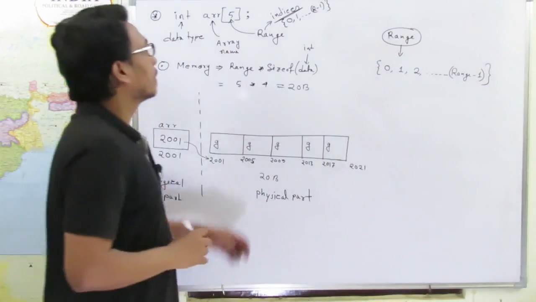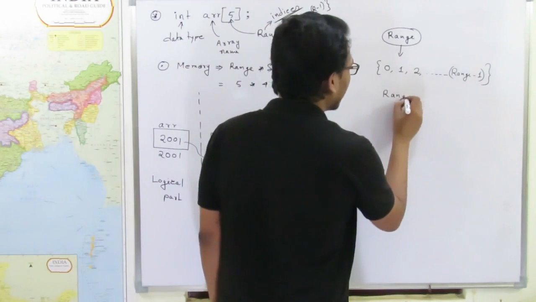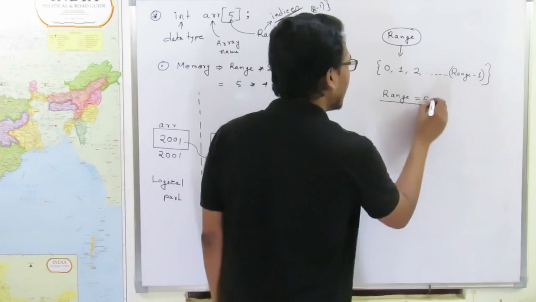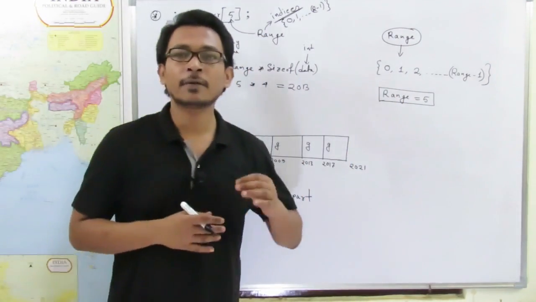In this particular case, what is the value of range? Range is 5. That means this array can hold a maximum of 5 elements.